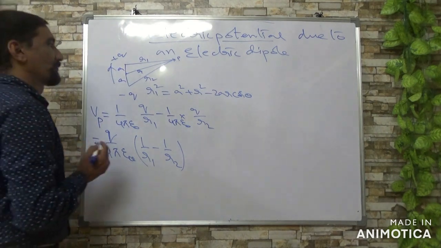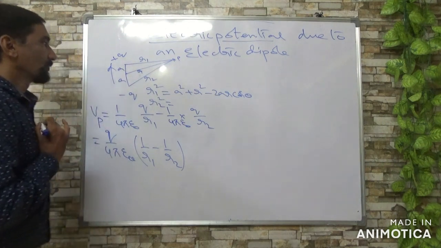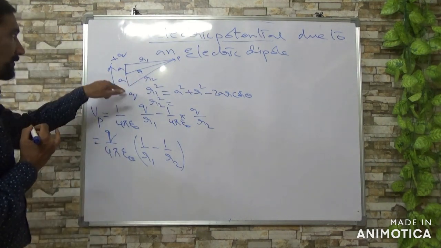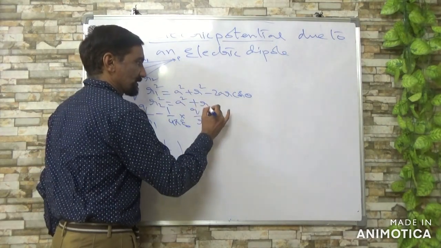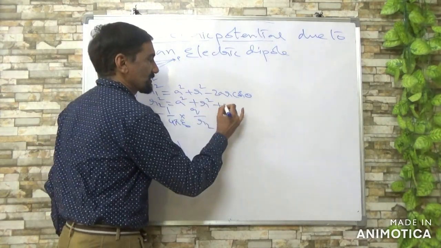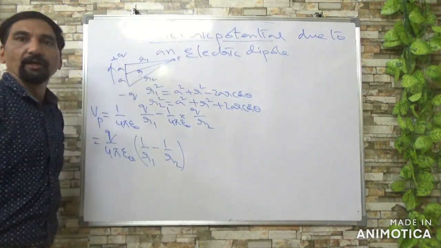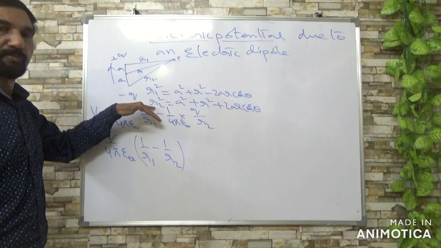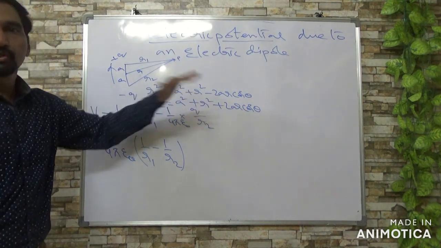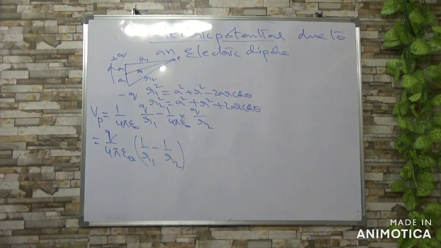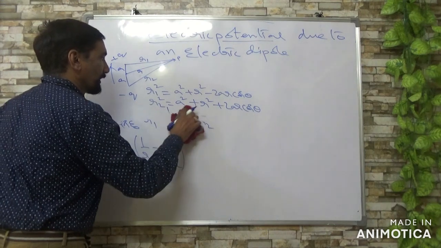Next, R2 square by geometry is A square plus R square plus 2AR cos theta. So these are R1 square and R2 square. By simplifying this, we can find the total potential.